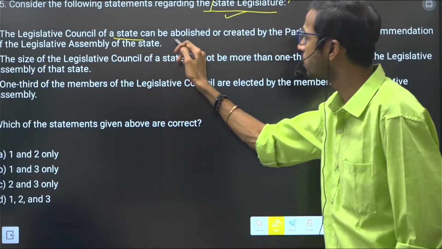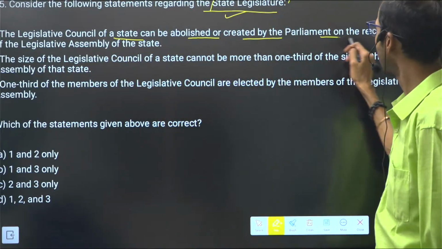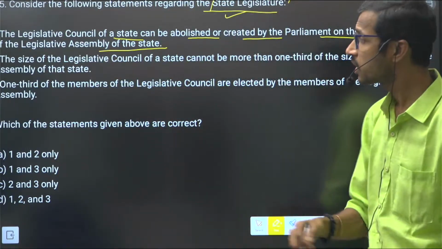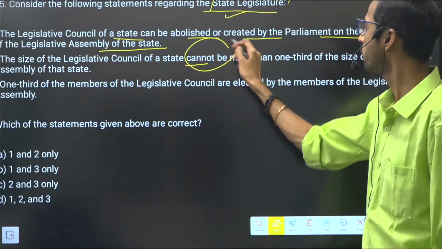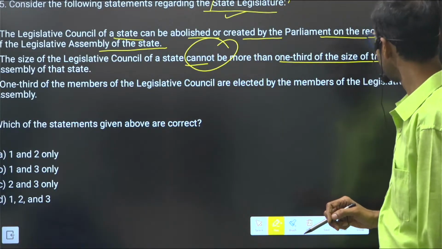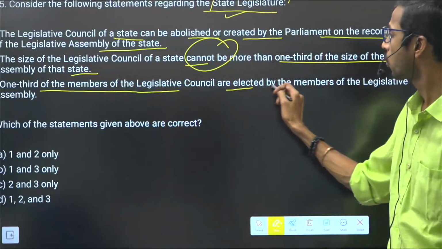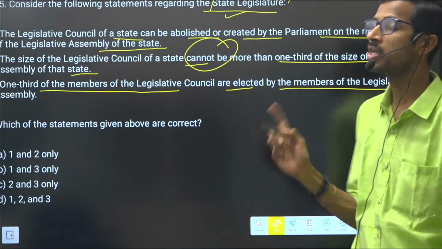Legislative council of a state can be abolished or created by the parliament on the recommendation of the legislative assembly of the state. The size of the legislative council of a state cannot be more than 1/3 of the size of the legislative assembly of the state. 1/3 of the members of the legislative council are elected by the members of the legislative assembly, right?